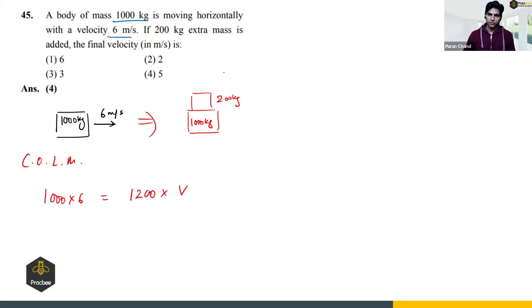So V is the velocity when we have added more mass on the 1000 kg mass. These 2 zeros will get cancelled out, so this will be 2. V comes out to be 10 by 2, that is 5 meters per second. So option 4 is the right answer.